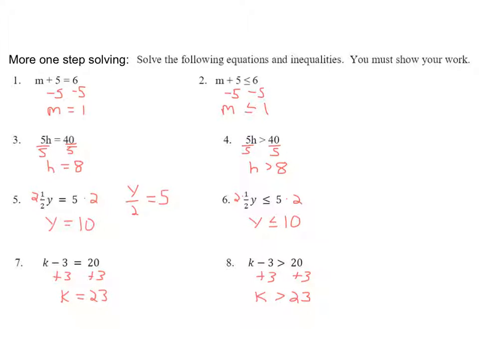So that's why I undid it by multiplying by 2 on both sides, because these 2's will cancel. I'm left with 1y, which is the same as y, and then, of course, I have 10 on the other side. So just something to think about. We're going to talk about soon what to do if that fraction is more complicated, but not today. All right, go ahead and turn to the next page for some more practice problems.